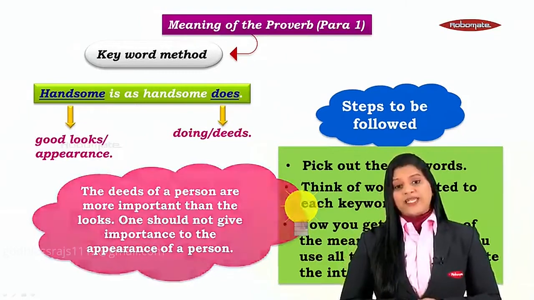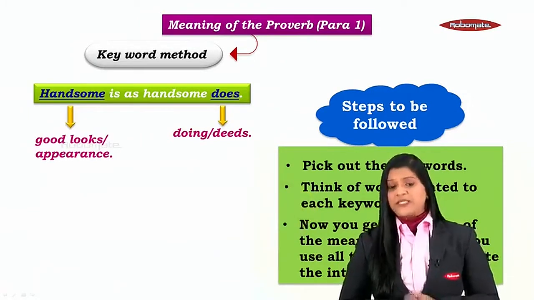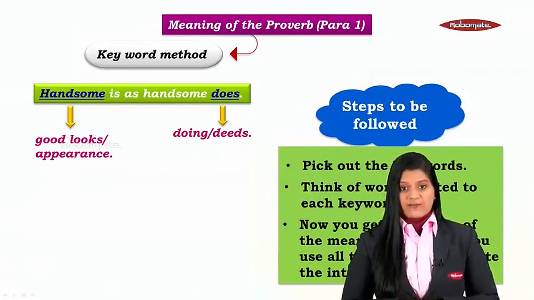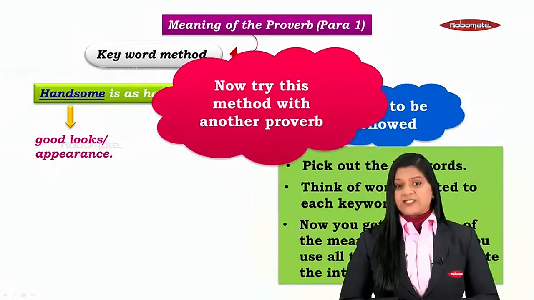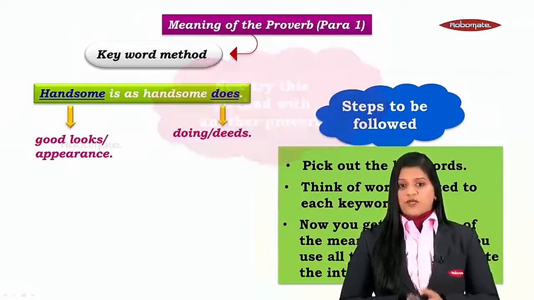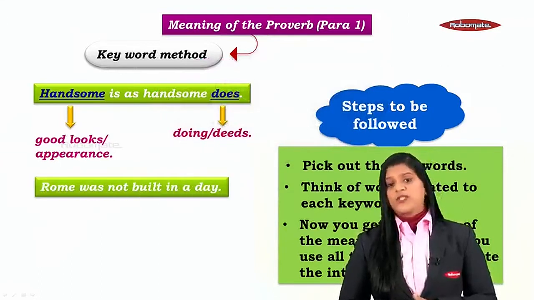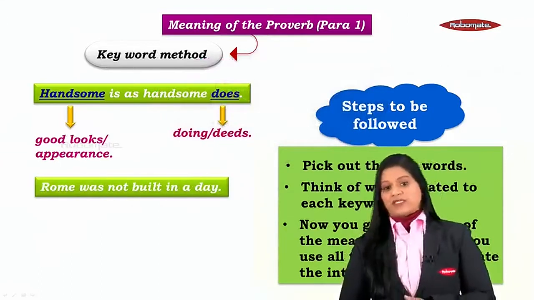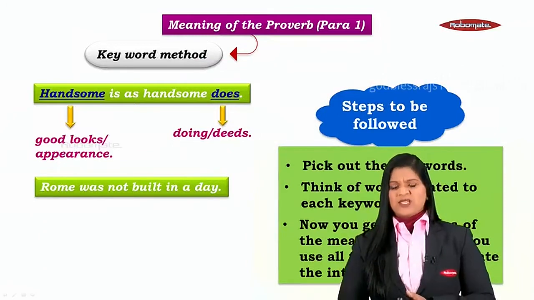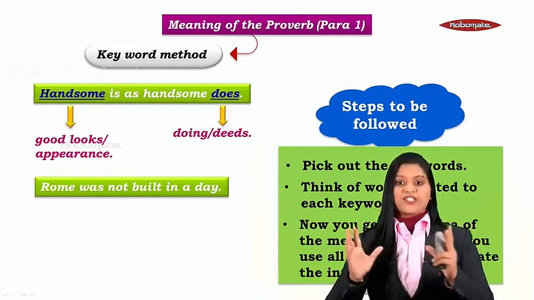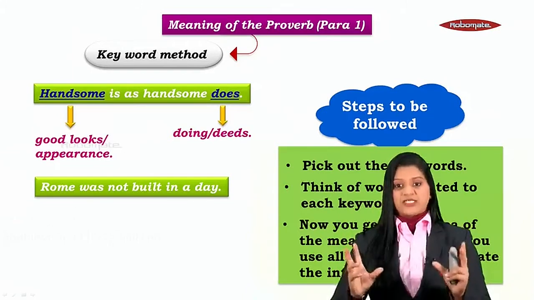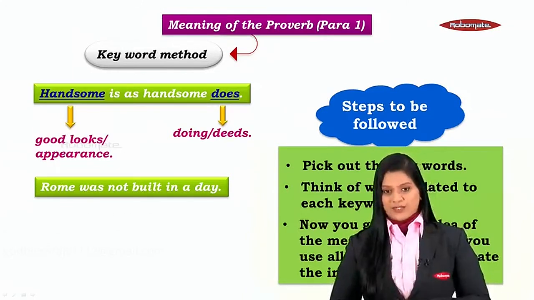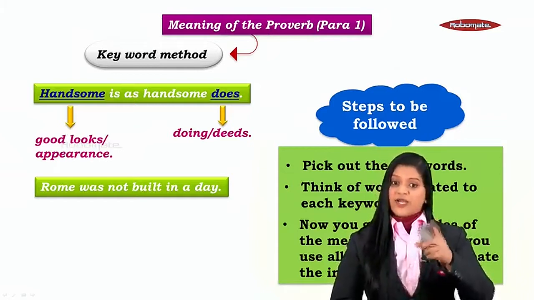Now, quickly let's move on to one more proverb and see if these steps are really helpful. Okay? And let's see what new proverb we can find. The new proverb is going to be, Rome was not built in a day. Now understand, we've heard this proverb. Maybe we know the meaning also, but we don't know how to articulate ourselves. That is, write down what it means in words in the introduction. No problem at all. Let's quickly go back to our steps.